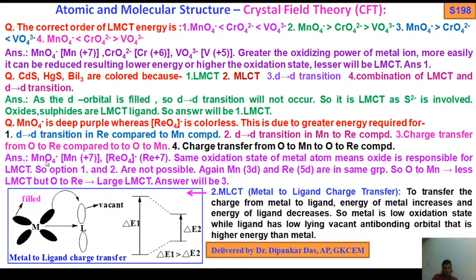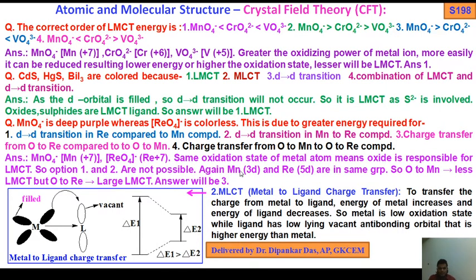So for the answer: MnO4 minus has Mn in plus 7, and ReO4 minus has Re in the plus 7 state. Both metal atoms have the same oxidation state. Same oxidation state means the oxide is responsible for LMCT. So options 1 and 2 are not possible, because options 1 and 2 are dd transitions. Here oxides are involved, so charge transfer is involved. So we can nullify dd transition, both options 1 and 2.